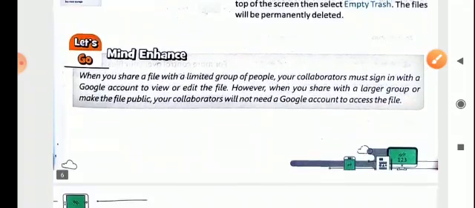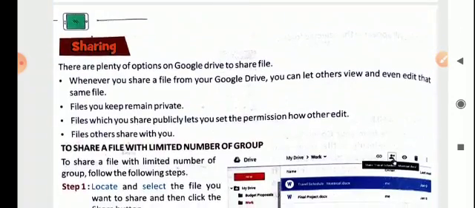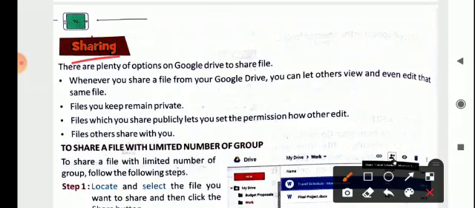Next is sharing. Sharing we will be covering in our next video, Part 2. Till then, try to upload your files on Google Drive, go through the steps, and learn it properly. Okay, children. Thank you.